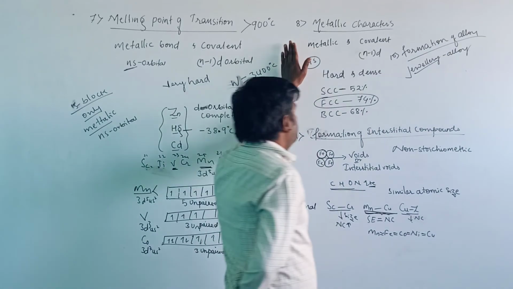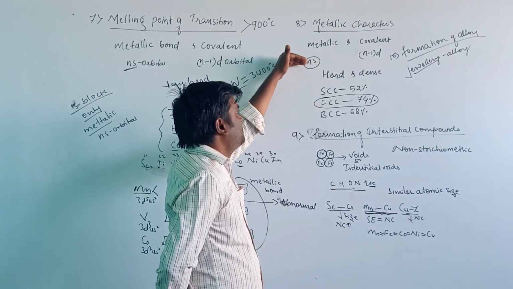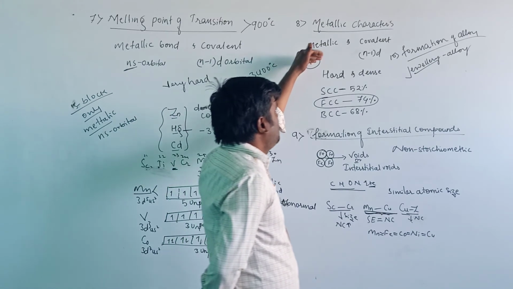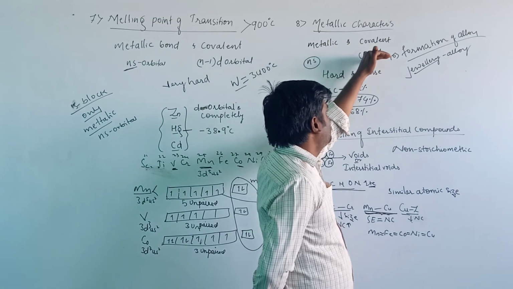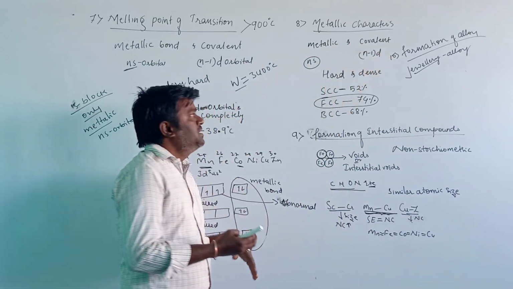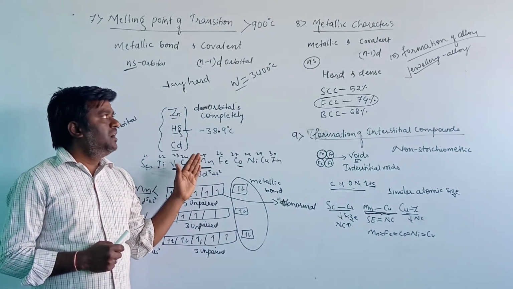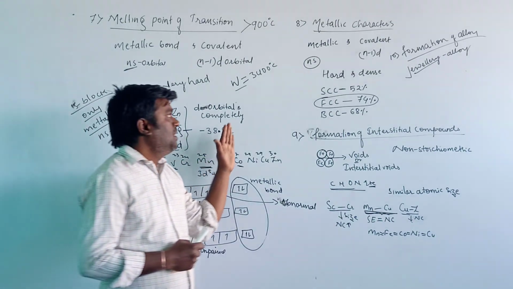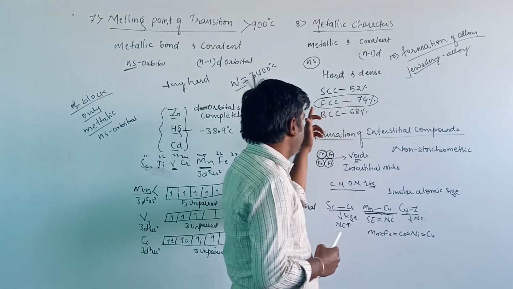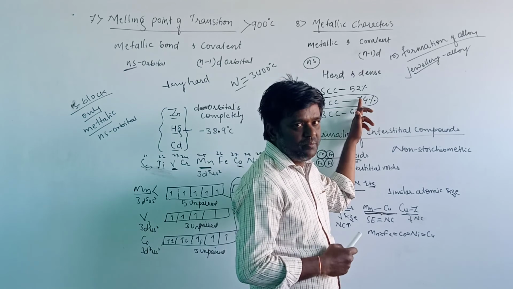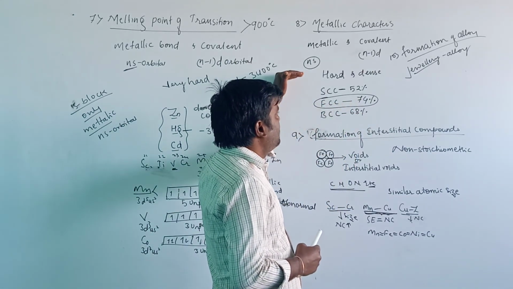The eighth one we have seen is metallic characters. These show metallic characters due to the presence of electrons in the ns orbital, and covalent bonding is possible due to the presence of n minus 1 d orbitals. When we compare these with the s block elements, these are harder and dense in nature because the maximum packing efficiency can be seen in the FCC form. Most elements are present in the FCC form. Therefore, these are harder and dense in nature.